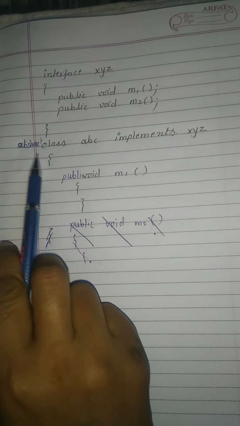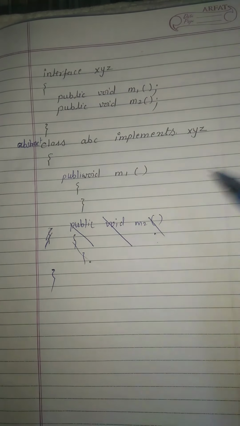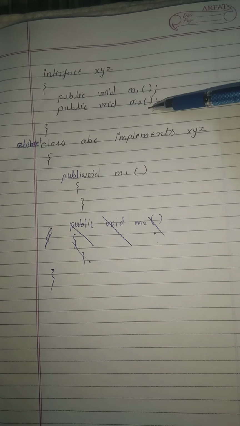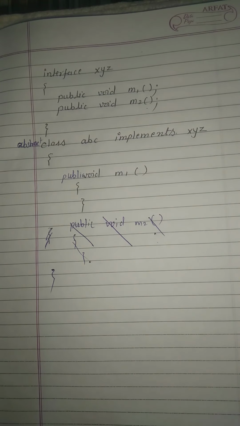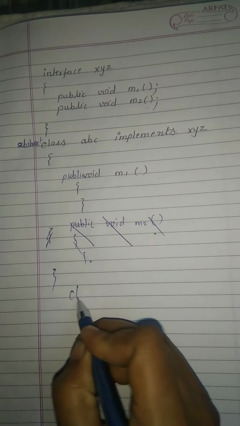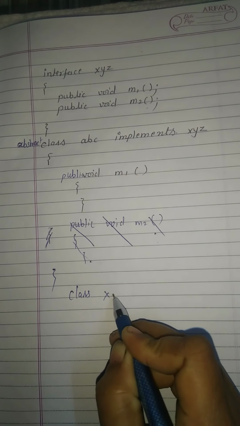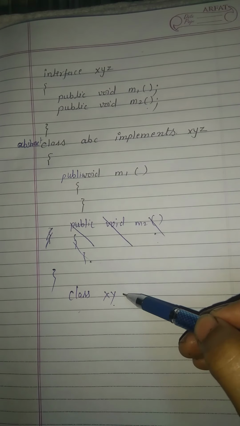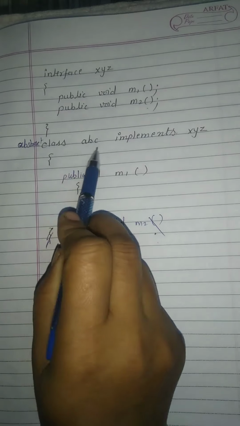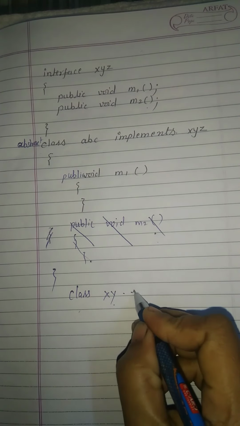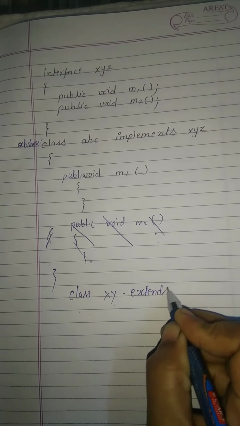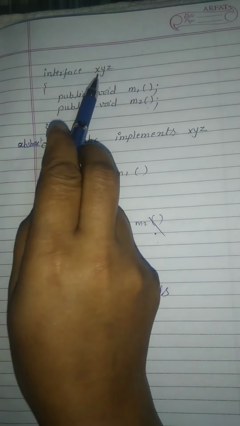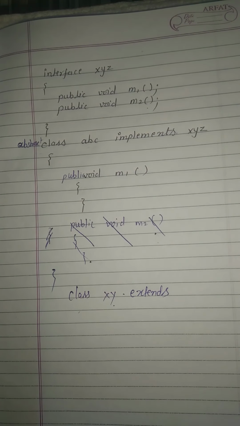When you declare your class as abstract, it means the next child class is responsible for defining the M2 method. Suppose we take another class, XY, which extends the class ABC. Now we use the extends keyword because ABC is a class, but XYZ is an interface.